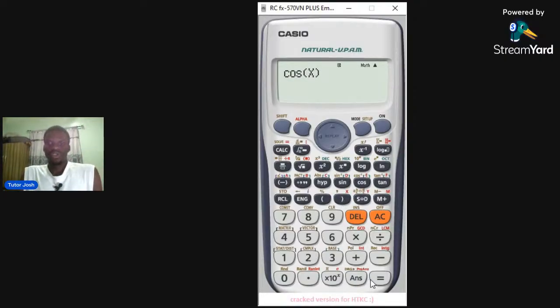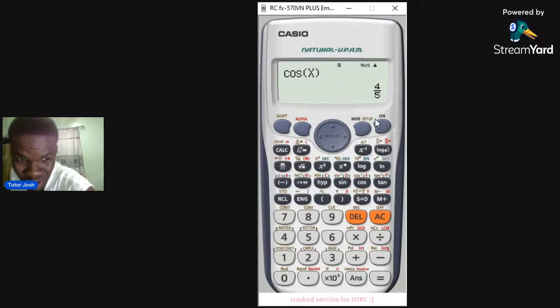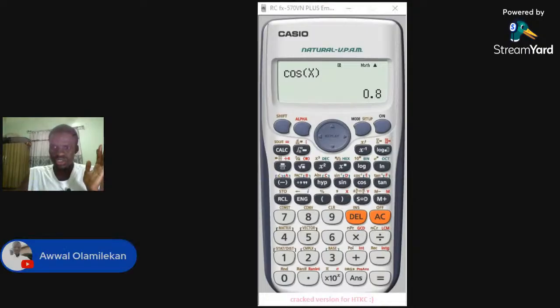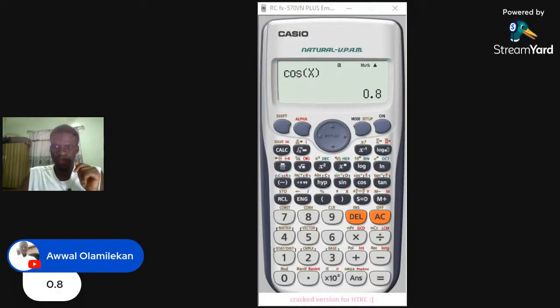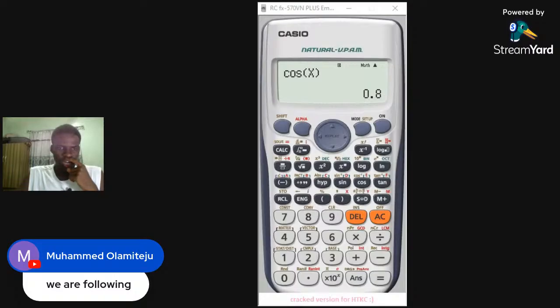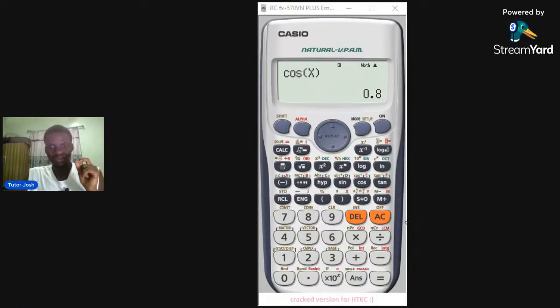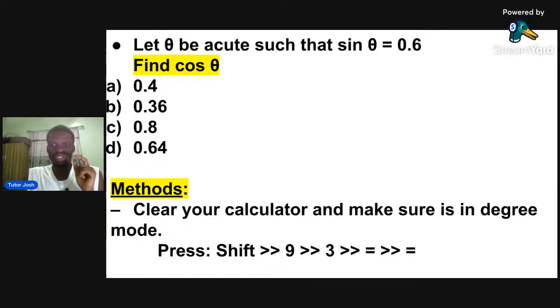All right. So the answer is actually what? 4/5. Actually, I think I did it the wrong way the first time. Okay, I didn't save it. The answer is 4/5, which is what? 0.8. So those of us that wrote 0.8 in the comment section, I'll just tag your name to the screen. Okay, I can see Awa, I can see Waris, I'm very sure. I can see Olamiteju. So please, the answer to this question is what? 0.8.